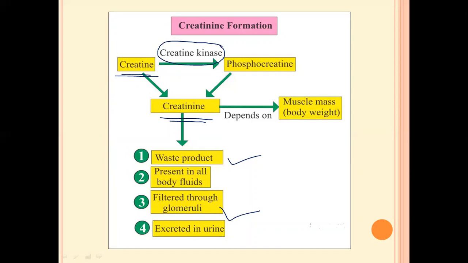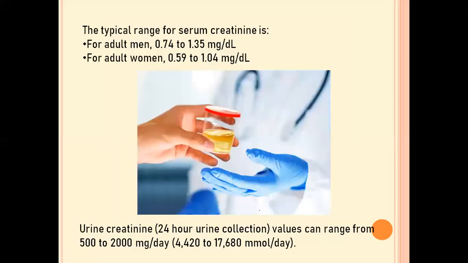So this is how the creatinine is formed and how it is getting eliminated from our body, since it is a waste product. Now this is just a normal range of the creatinine in blood. For adult men, it should be between 0.74 to 1.35 mg per deciliter. For women, it should be 0.59 to 1.04 mg per deciliter. If the creatinine content in blood is in between this, then the individual is perfectly normal.